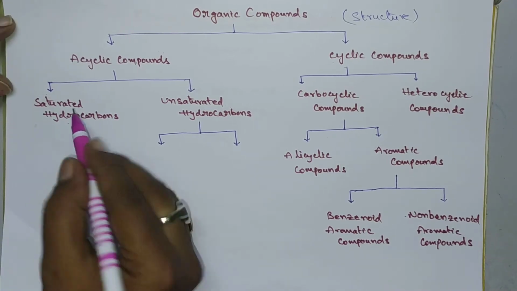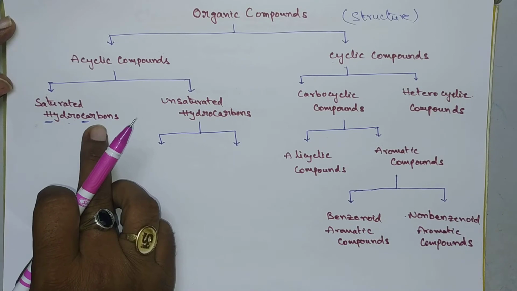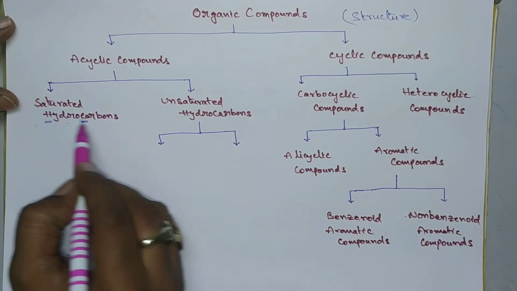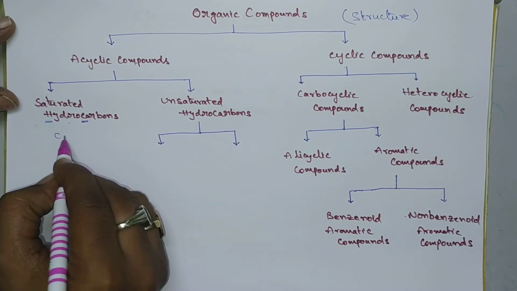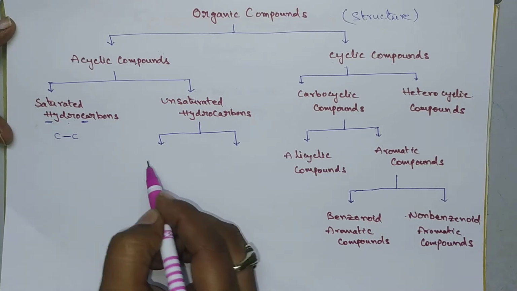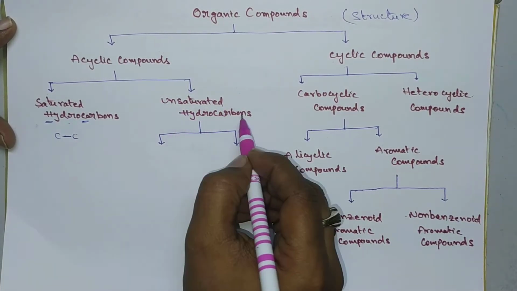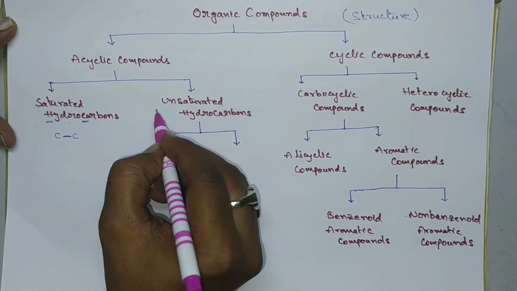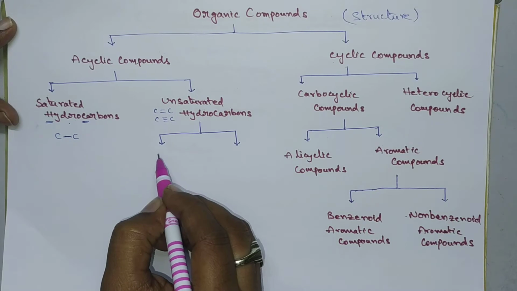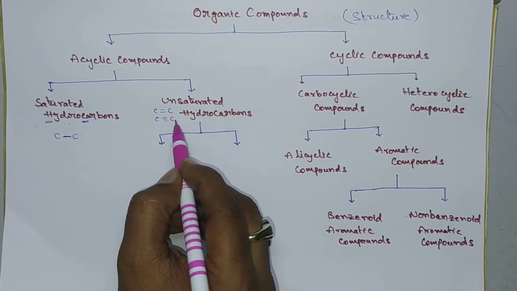Saturated hydrocarbons are the hydrocarbons which consist of only carbon-carbon single bonds. Unsaturated hydrocarbons consist of either carbon-carbon double bonds or carbon-carbon triple bonds.